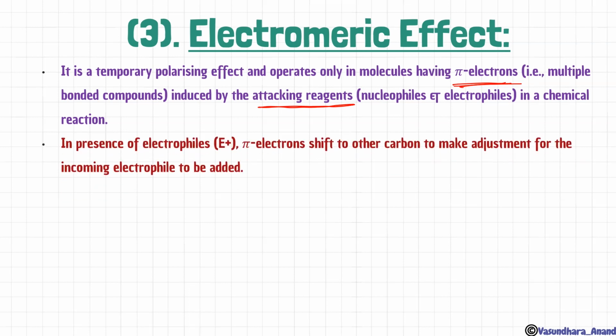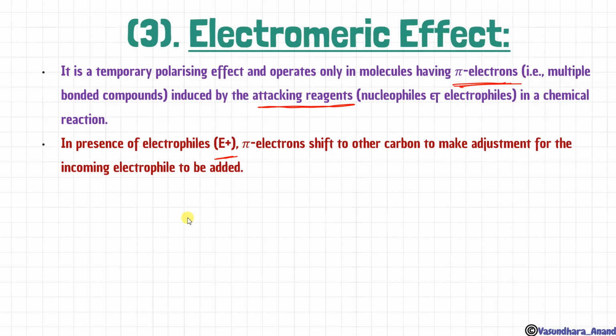In presence of electrophiles, pi electron shift. Earlier, an intermediate was being formed, and according to it the electrophile and nucleophile were attacking. Now the bond will shift according to the reagent. Whichever reagent is attacking, according to that the bond will shift, and according to that the product will be given. So in simple language, if the upcoming group is attaching on that side where the bond is going to break, like the direction of bond breaking and the direction of the electrophile attaching to the compound is the same, then it will be plus E effect.